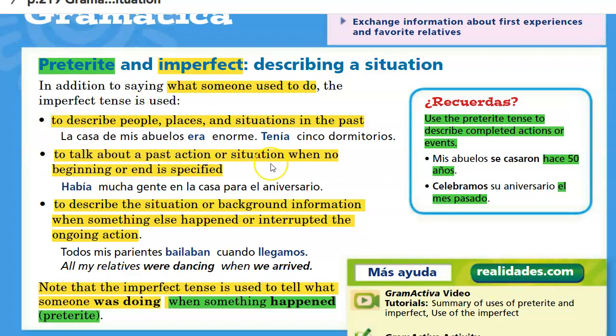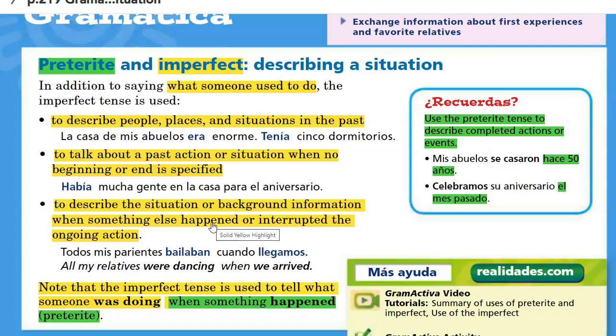We also use the imperfect to talk about a past action that doesn't have a specified beginning or end point, like your childhood. You didn't say specifically, like, 5 years ago or what have you. You didn't specify the time. So anytime it's ambiguous, no specific beginning or end, we use the imperfect. And then this is what we're going to focus on for Chapter 5a, how the imperfect is used to describe a situation, to provide background information.